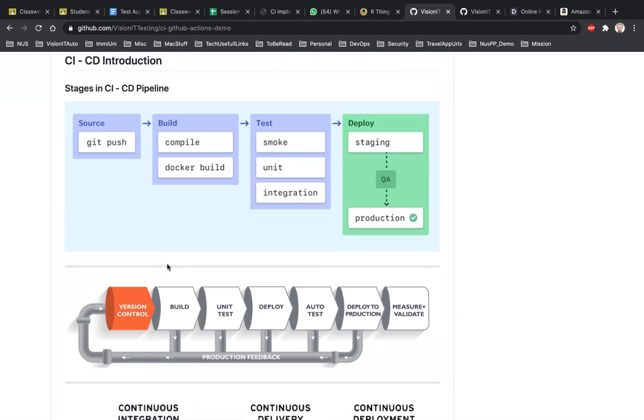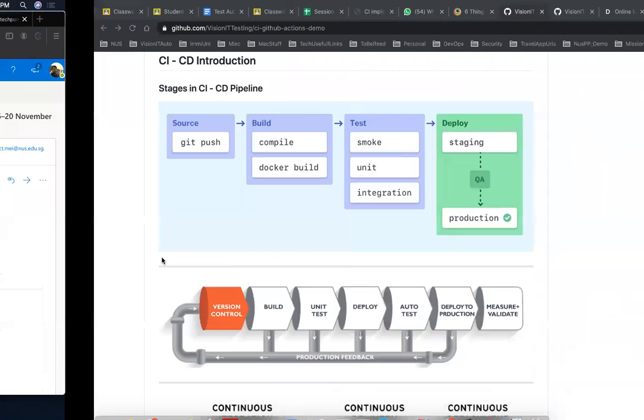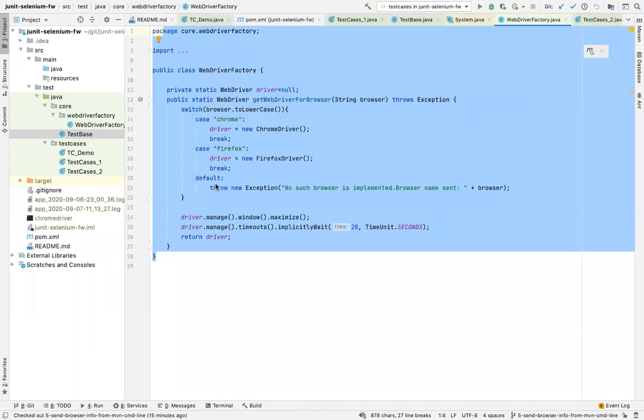Sir, right now we are working with Eclipse. Should we move on to IntelliJ? No, there's no need. If you're comfortable with Eclipse, use Eclipse. If you are familiar with Eclipse and try to move on to IntelliJ, you will unnecessarily face some issues here and there. So don't complicate your journey, basically. Eclipse is integrated with Git and it will do everything. It has all the capabilities which you would need. Whatever you need, Eclipse provides that.